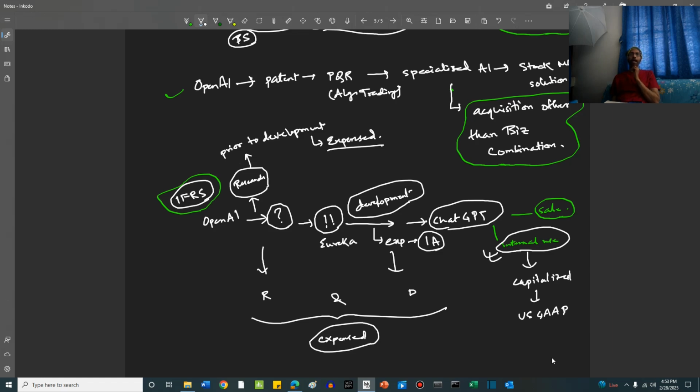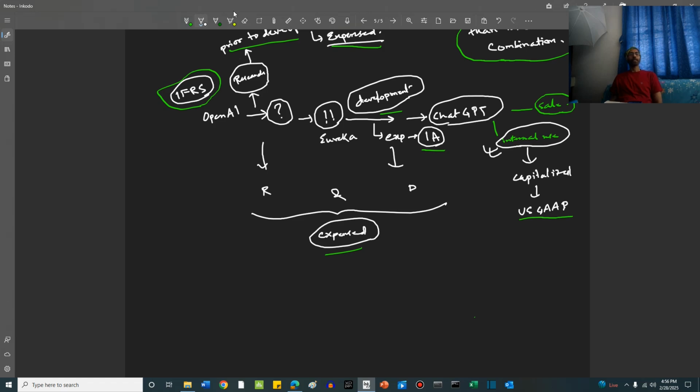So to sum it up, IFRS allows development phase expenses to be included in intangible assets, research phase expenses to be expensed away. On the other hand, US GAAP wants both research and development expenses to be expensed, and those softwares which are only for internal use, that expense after the software has been created be capitalized. So this is under US GAAP.